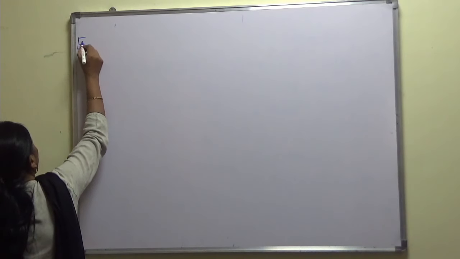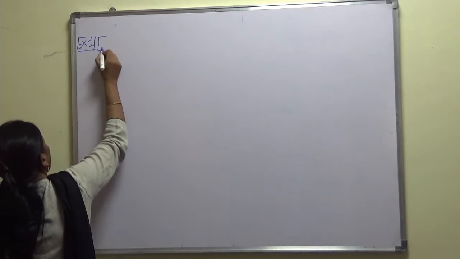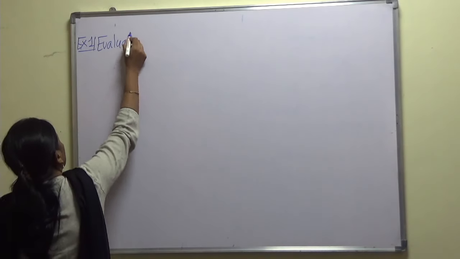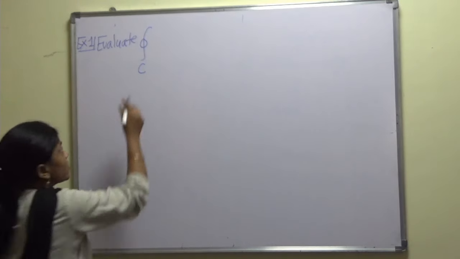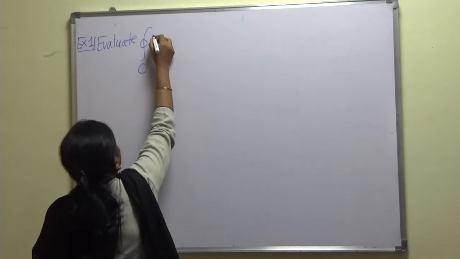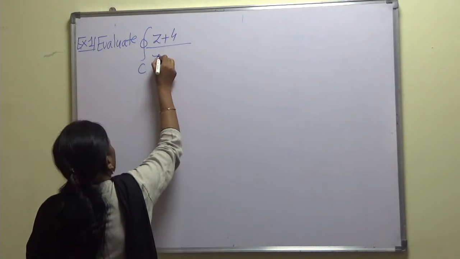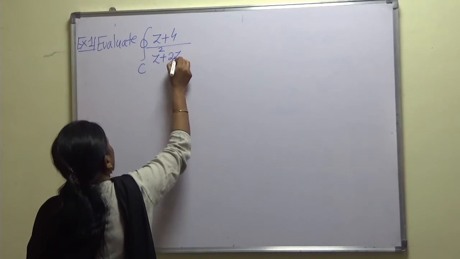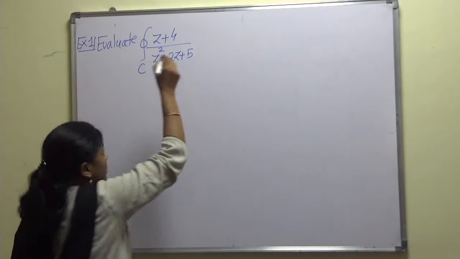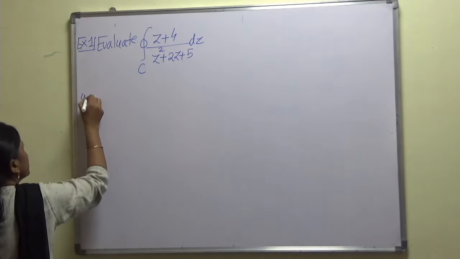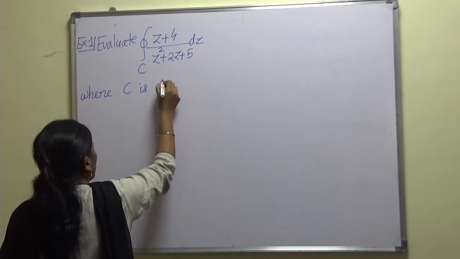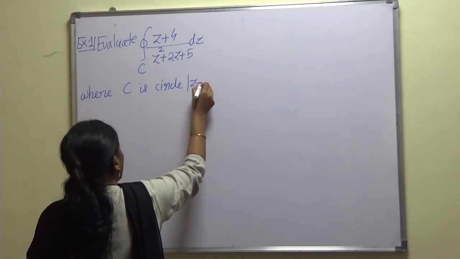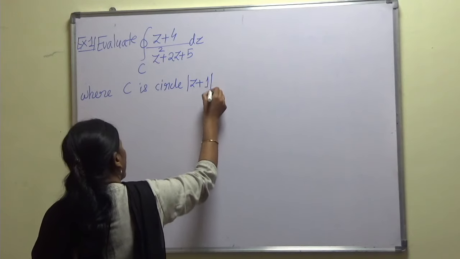Evaluate the integration over c, obviously it is a closed curve so we'll write the round integral sign, of z plus 1 upon z square plus 2z plus 5, where C is the circle mod of z plus 1 equal to 1.